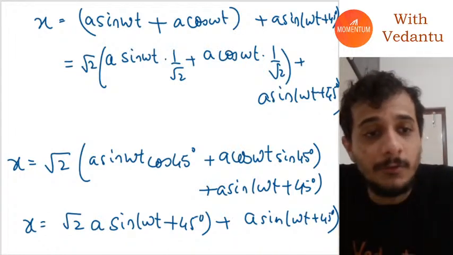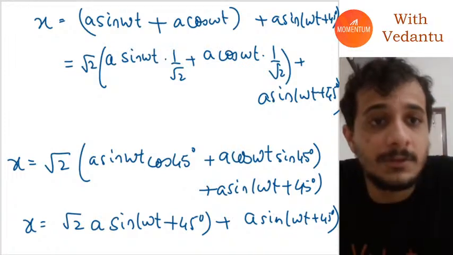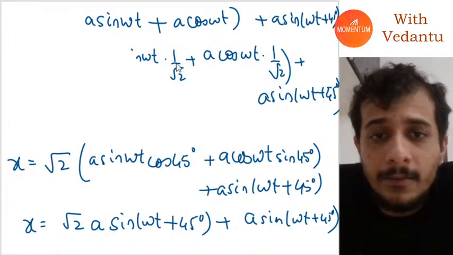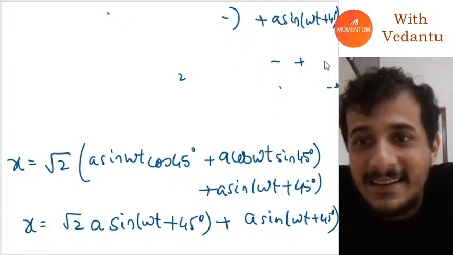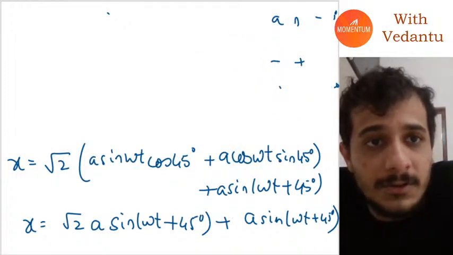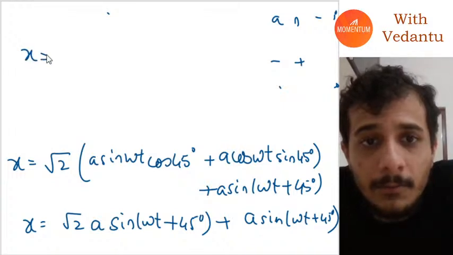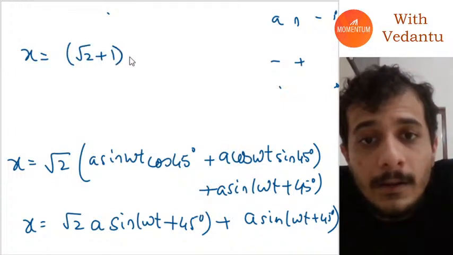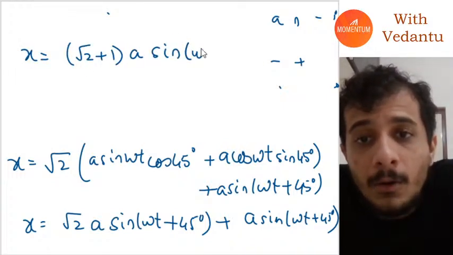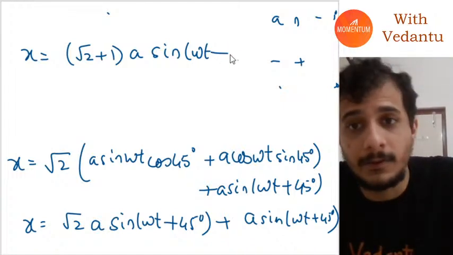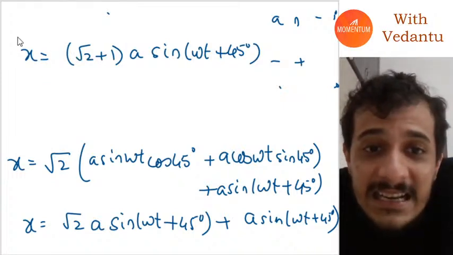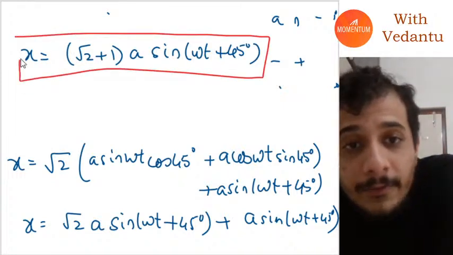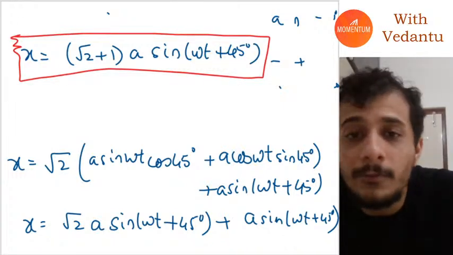This just gives me a very beautiful, clean and simple final expression, guys. What does it give me? It gives me x is equal to root 2 plus 1 into a into sine omega t plus 45 degrees. Okay, if you see this, this is overall just a single SHM with initial phase of 45 degrees.